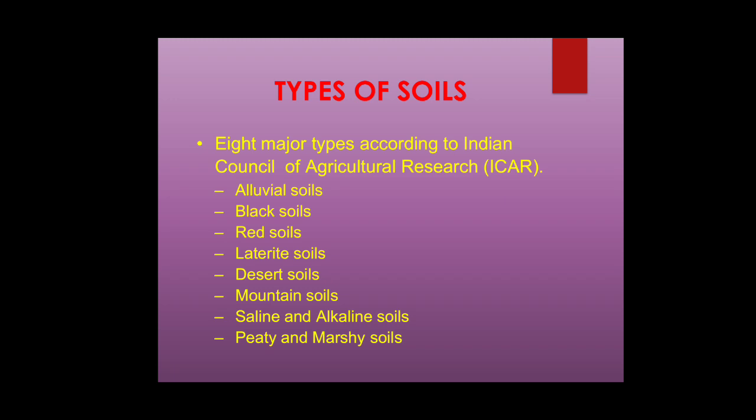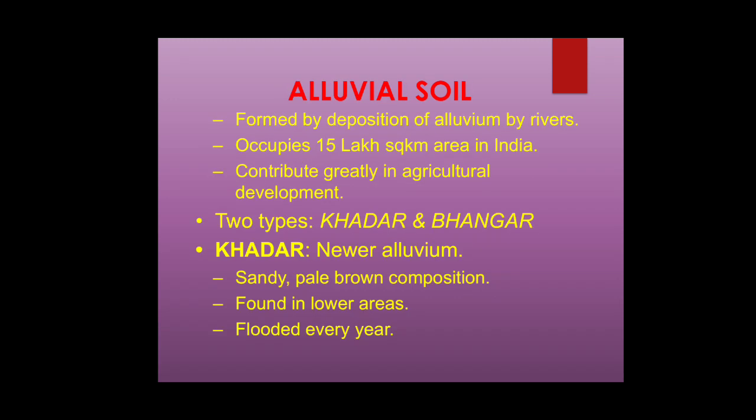So, types of soils. There are 8 major types of soil according to the Indian Council of Agricultural Research: alluvial soil, black soil, red soil, laterite soil, desert soil, mountain soil, saline and alkaline soil, peaty and marshy soil. The alluvial soil is formed by the deposition of alluvium, and in India we have 15 lakh square kilometers that contributes greatly to agricultural development.